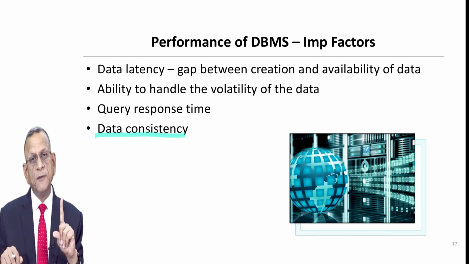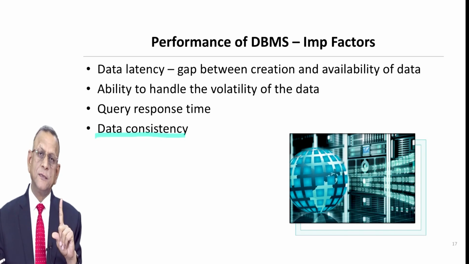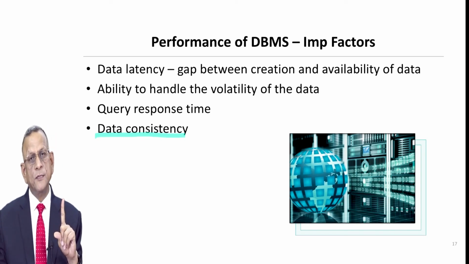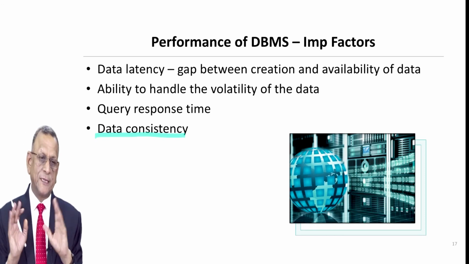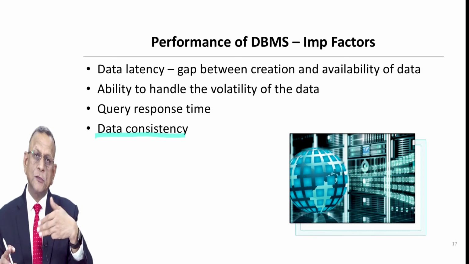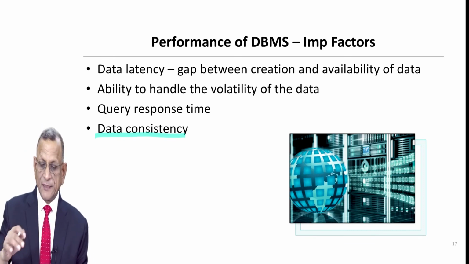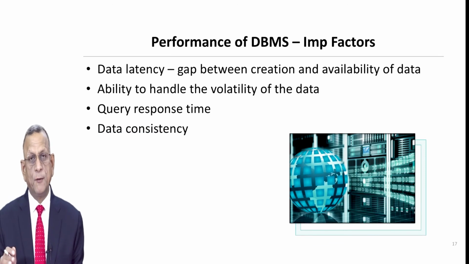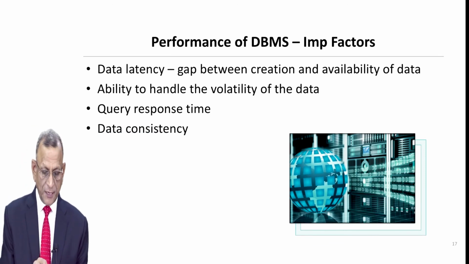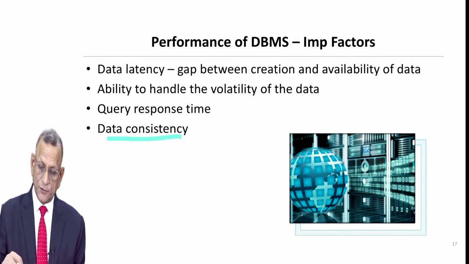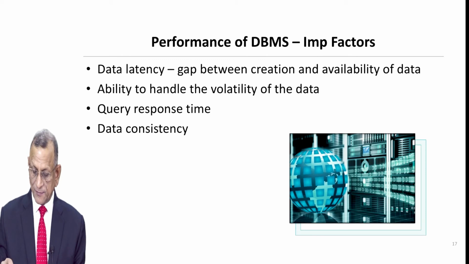I'm using the PVR application, booking the ticket for me. 3. Another person is using his or her desktop and booking the ticket for him. Now, three persons are concurrently working. If the data consistency is not there, if the same data is not being made available to each one of them, then you can understand the kind of havoc it will create. So, this is something known as data consistency.